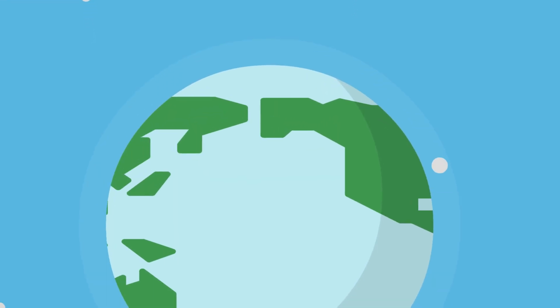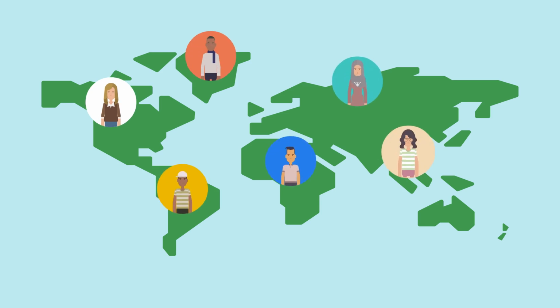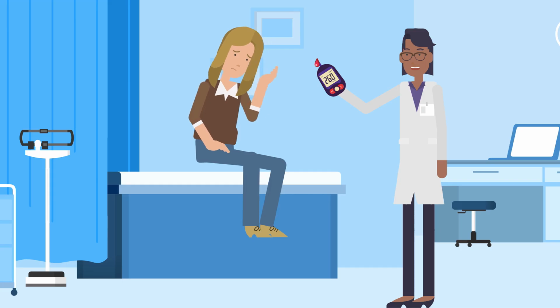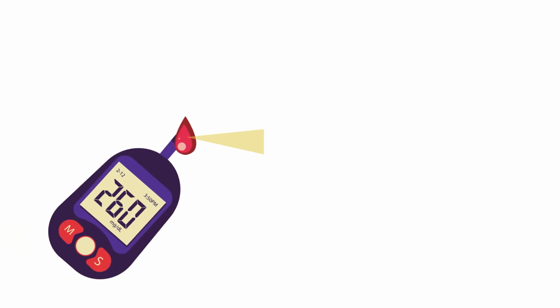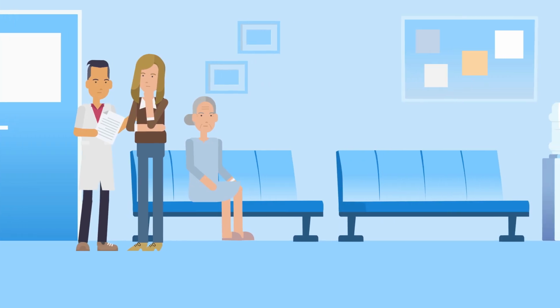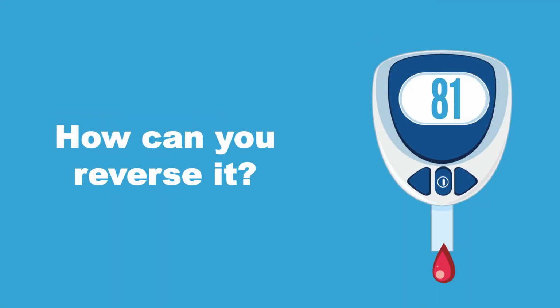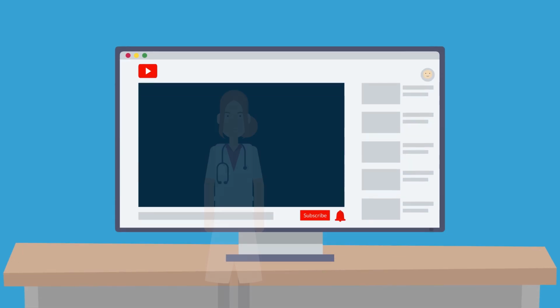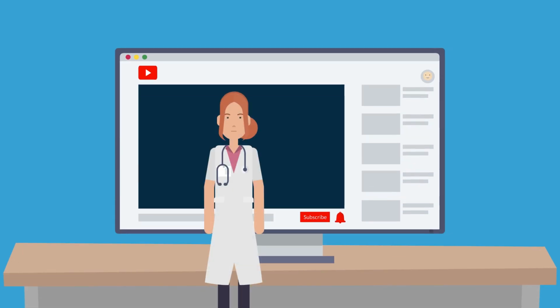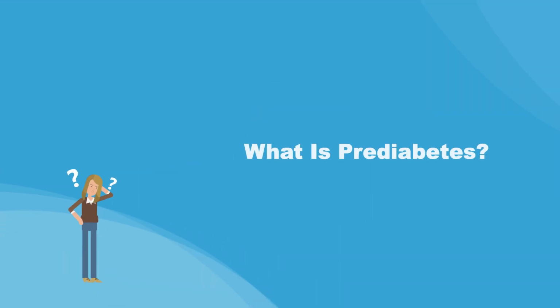Today we're going to talk about something that affects millions of people worldwide, but often goes unnoticed until it's too late. We're talking about prediabetes. You might have heard this term before, but what does it really mean, and more importantly, how can we reverse it? In this video, we'll break it all down. So stay tuned. What is prediabetes?